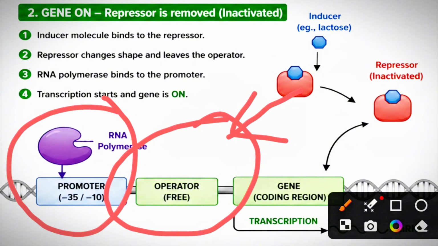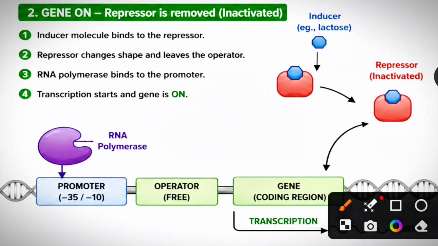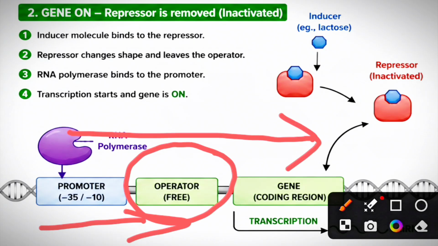So this is the site for the repressor, this is the site for RNA polymerase. When the repressor binds to the operator, then what happens? It blocks the transcription of these three structural genes. When the operator is repressor free, then the genes will be produced. You have to remember, students.